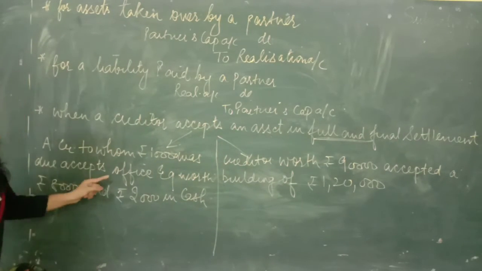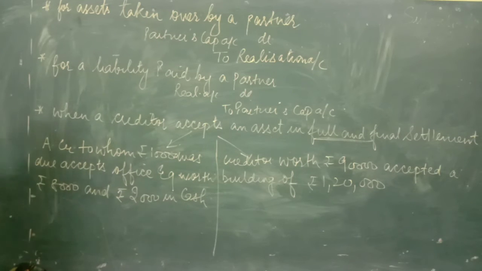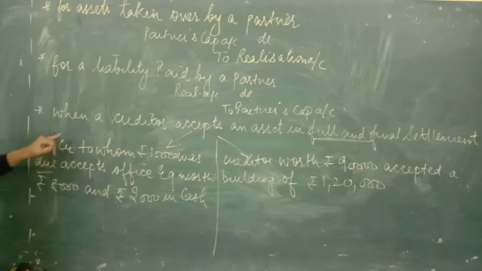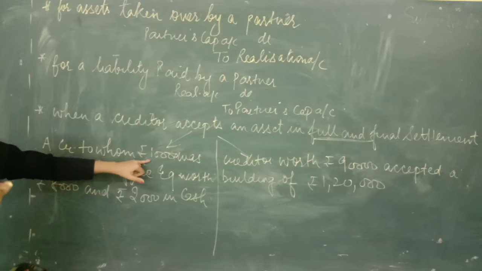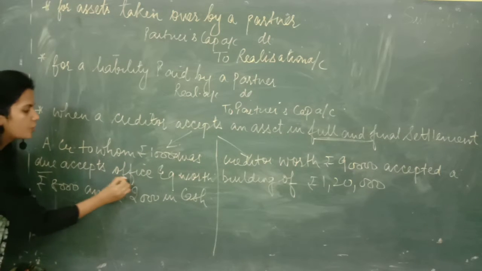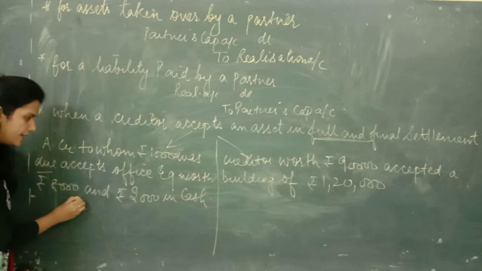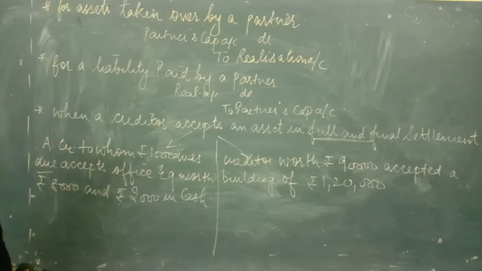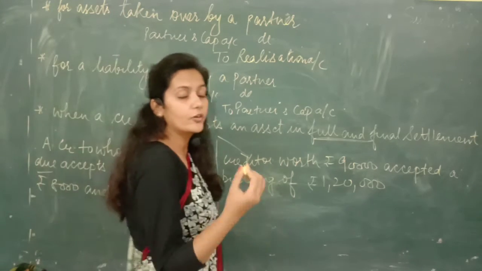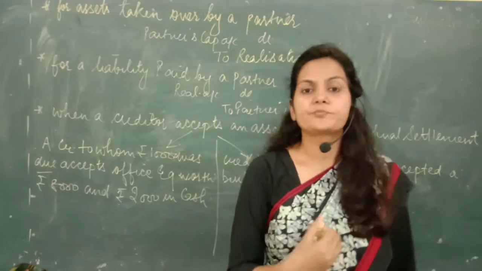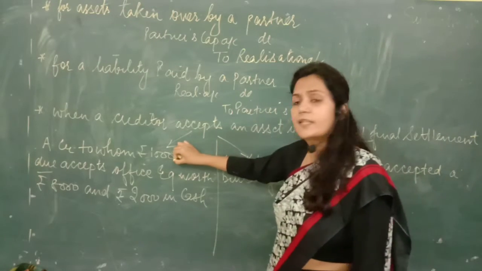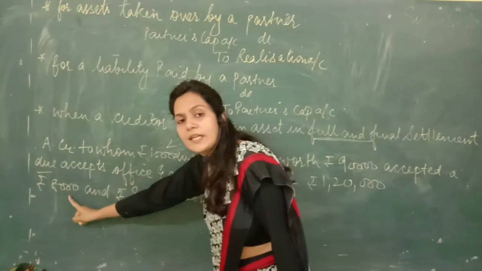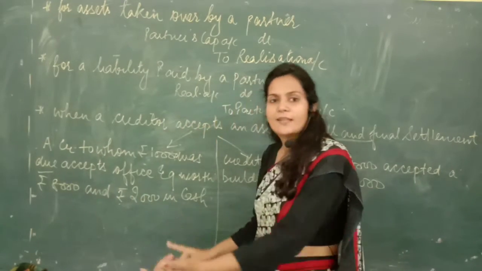But if these two cases are given, read the statement. A creditor to whom 10,000 was due. It means that the firm has to make a payment of rupees 10,000 to the creditor. He accepts office equipment worth rupees 8,000 and 2,000 in cash. What that creditor said is, fine, your firm has to give rupees 10,000 to me. Instead of giving me rupees 10,000 in cash, you give me office equipment whose cost is rupees 8,000 and give me the balance in cash.